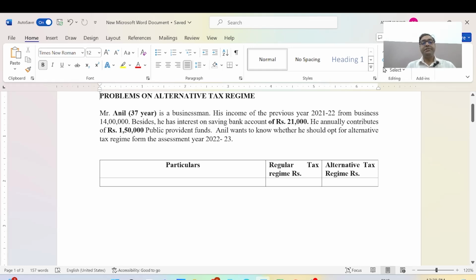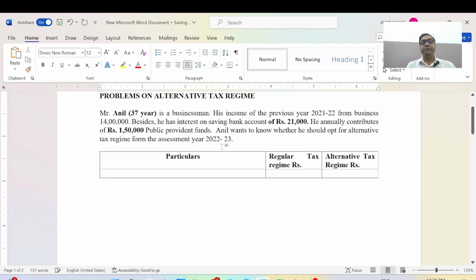Now we will discuss which tax regime will be beneficial for Anil. Now we will start this question. First of all, Anil is a businessman, so we will write down here the income source, business income, and it is 14 lakh rupees. We will mention it in both the old regime and new tax regime.